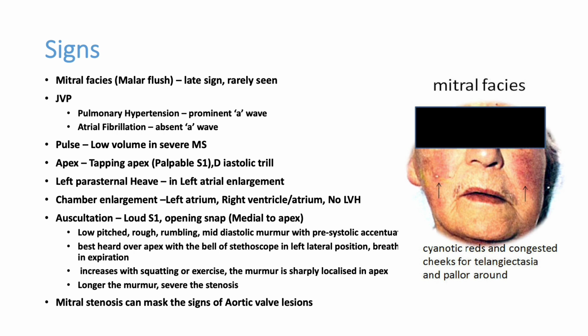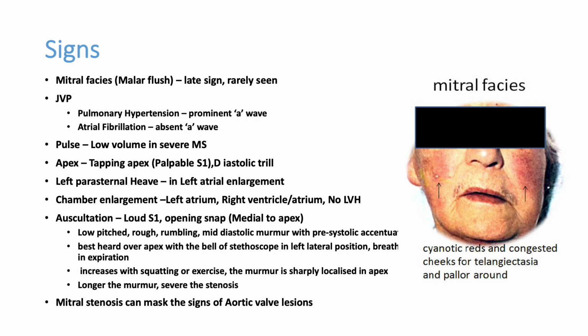All lesions after the mitral valve, like aortic valve lesions, aortic regurgitation or aortic stenosis, all these findings of aortic stenosis or aortic regurgitation can be either masked or aggravated by mitral stenosis. Like a patient who is having aortic stenosis with mitral stenosis, the symptoms of aortic stenosis can be aggravated due to mitral stenosis.